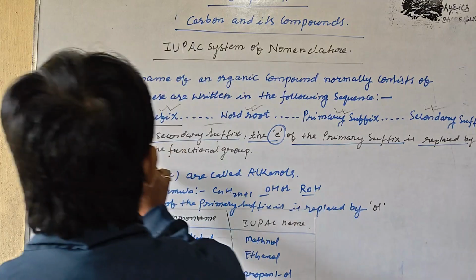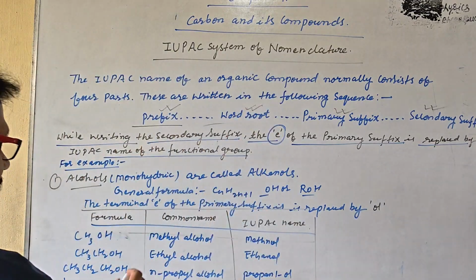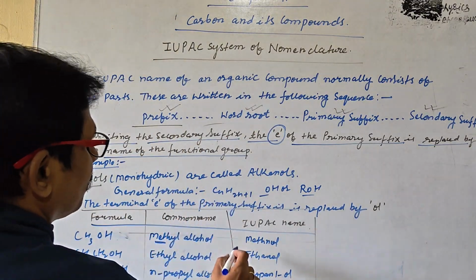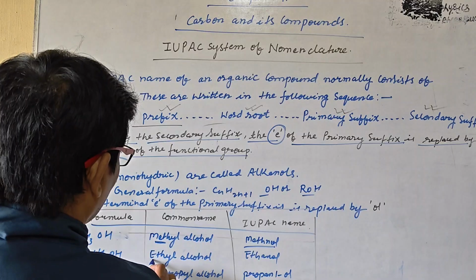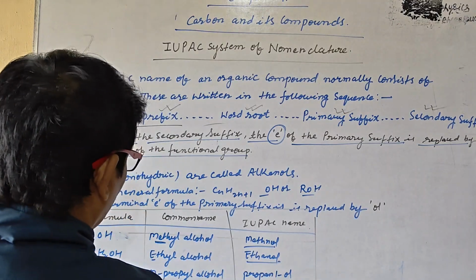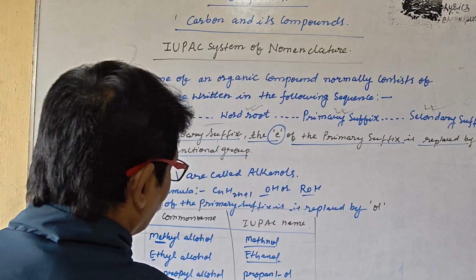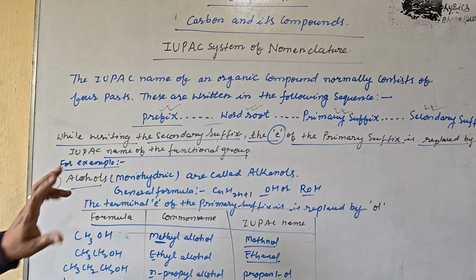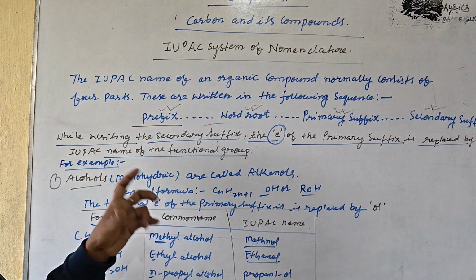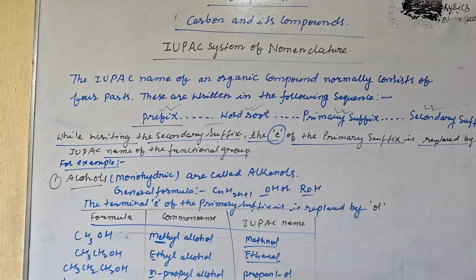So these are the things we are discussing while writing the secondary suffix: the E of the primary suffix is replaced by the name of the functional group. Like methyl, methanol; ethyl, ethanol; N-propyl, propanol; isopropyl, propane. So E is going to be replaced by OL. So these are the things about the alcohols.